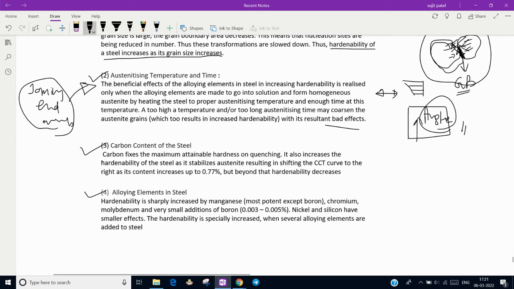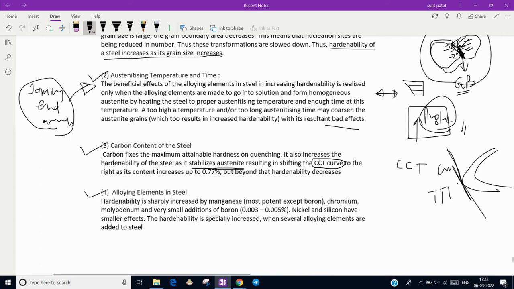The third one is carbon content. Carbon fixes the maximum attainable hardness on quenching. It also increases the hardenability of steel as it stabilizes the austenite. So whatever the carbon content, it should be stabilized in the austenite structure, which shifts the CCT curve. The CCT curve is the continuous cooling transformation curve that we studied along with the TTT diagram. This is the C-type diagram, and the critical cooling curve passes through this nose.